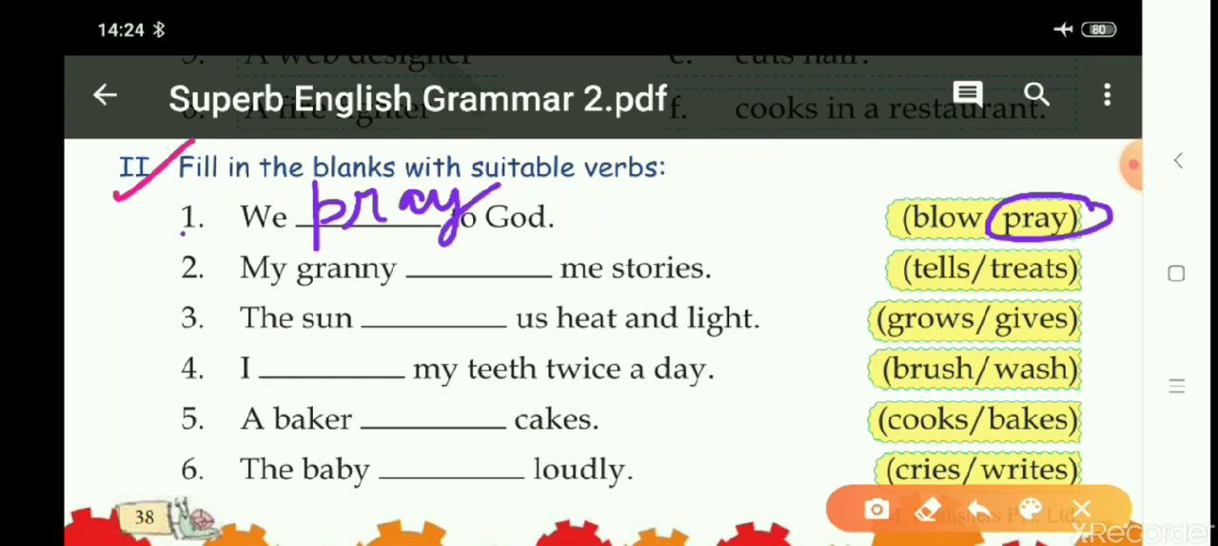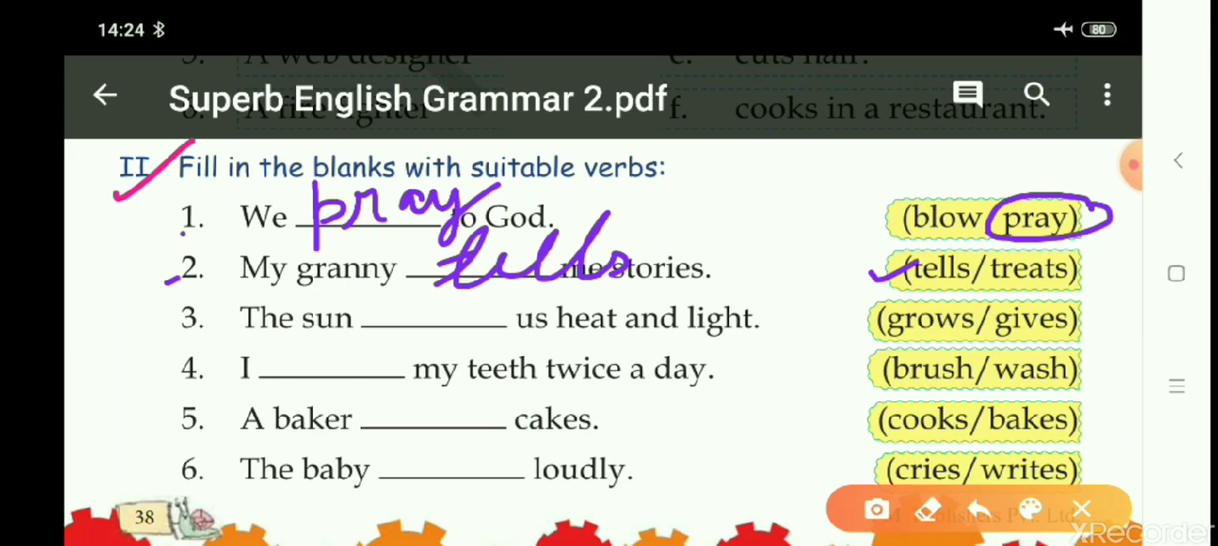Then number two. My granny blank means stories. Now granny means grandmother. So my grandmother or granny tells me stories. Children, stories are told. So my granny tells. We will write tells. This is the option. Okay.